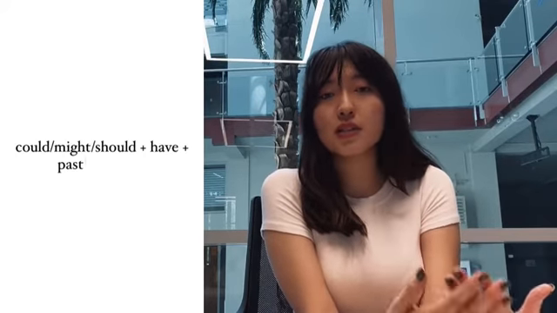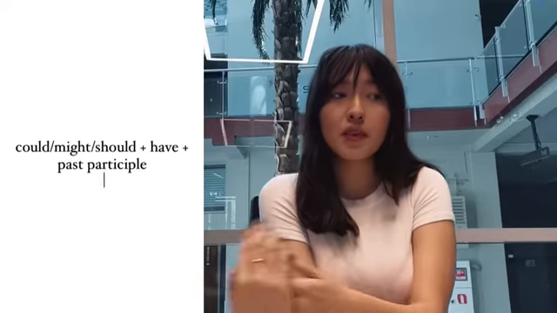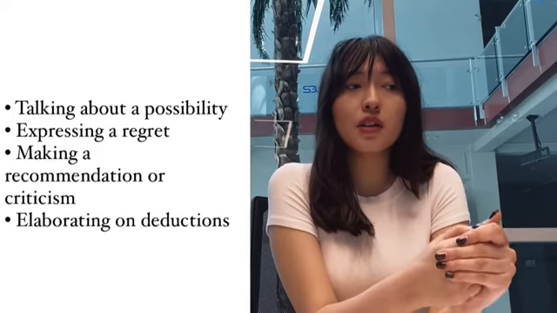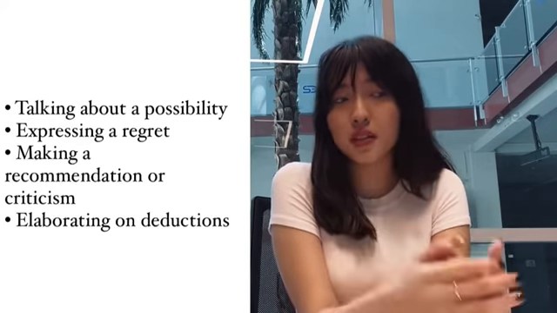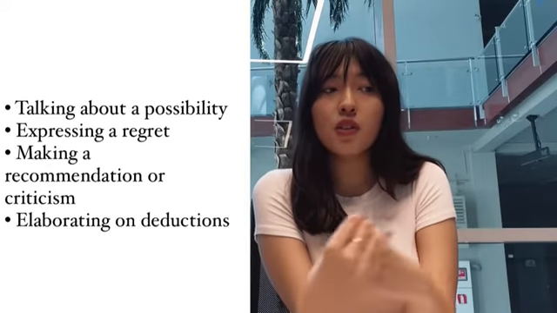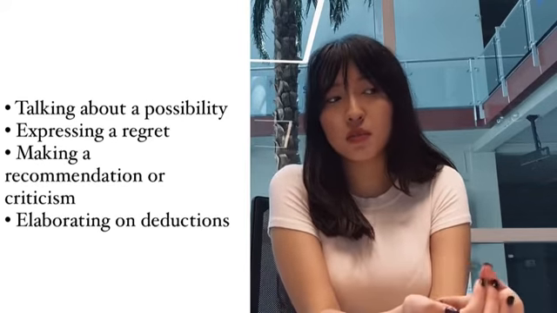So the question is, how do we use modal verbs in the past? The structure is pretty simple. Use modal verbs followed by have and the past participle of the verb. For example, could, might, should plus have and the past participle. So you're going to learn different ways you can use modal verbs in the past. For example, you can use them when you're talking about possibility, when you express regret, when you make a recommendation or criticism, and when you elaborate on deductions.